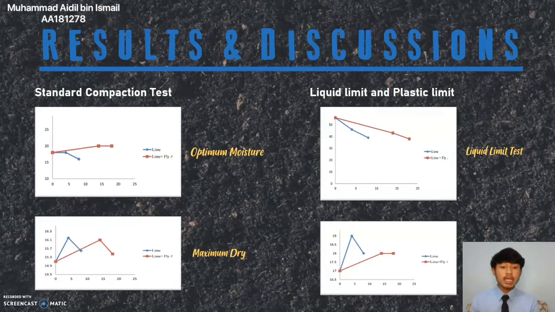Okay, next to the second testing, which is liquid limit and plastic limit, the liquid limit and plastic limit are determined using different percentages of admixture, and this testing uses two different materials, which is lime and also the combination between lime and fly ash. For the liquid limit test, the result for the lime is about 40 and the combination between lime and fly ash is about 38. For the plastic limit, the result for the lime is about 19% and for the combination between lime and fly ash is 18%.